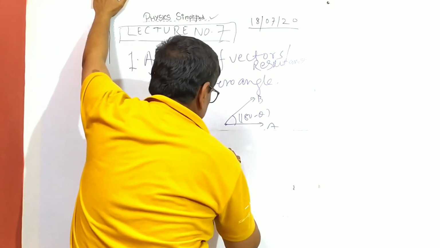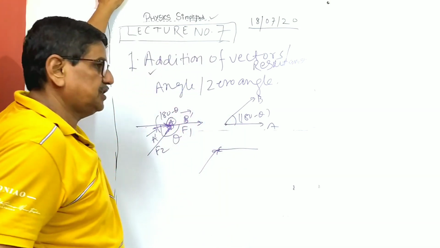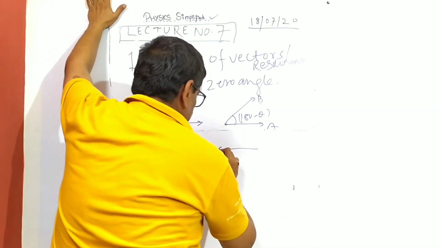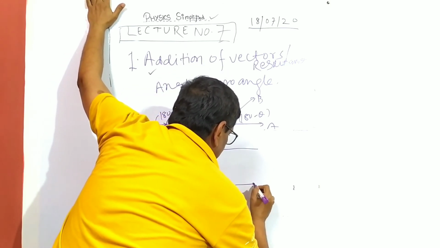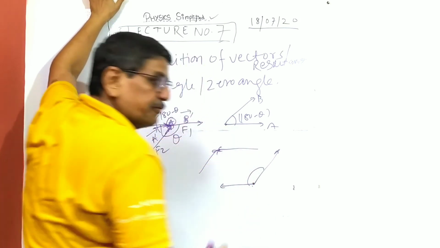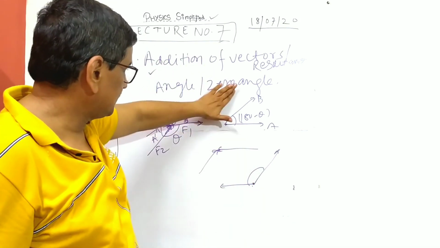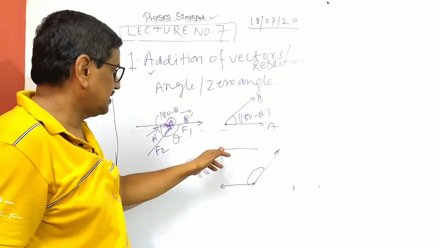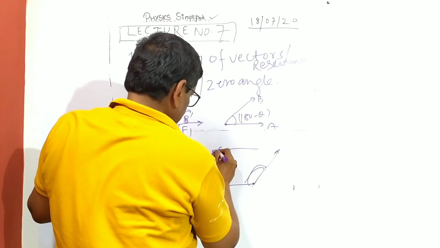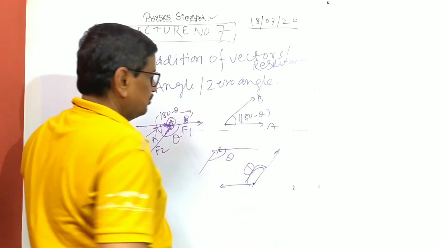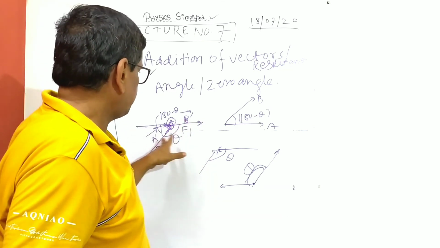If there is something like this, then you have to see that both are radiated. Now, if the position is changing, I am saying now this is like this. So what will be the issue now? We have to make it from this point, and I'm drawing the diagram. This is this, and this is this now. So now this is an obtuse angle. That is the basic, that you have to make it radiated. This is the point where the two forces are acting. Now if this is theta, then this is also theta. So in this case, 180 minus theta. So you have to see the inward position that vectors are acting.